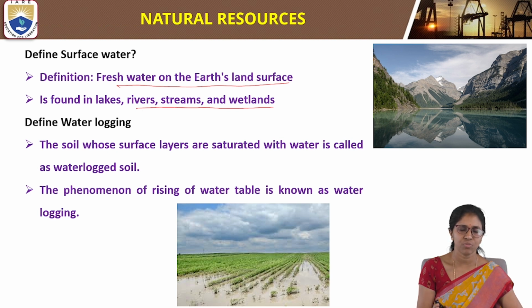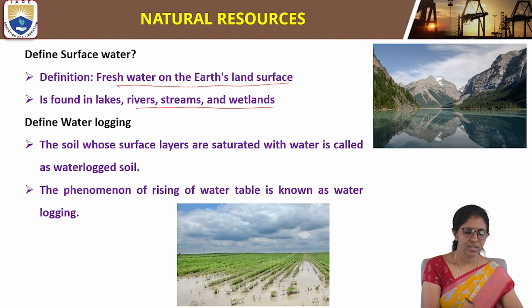Examples of surface water are lake water, river water, stream water, and the water present in wetlands. So surface water means fresh water on the earth's land surface. Examples: rivers, lakes, streams, and wetlands.